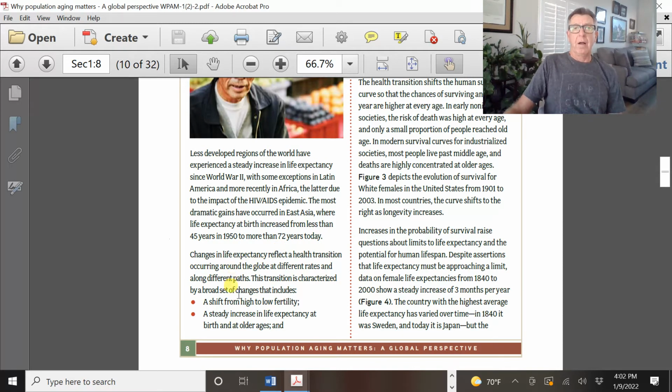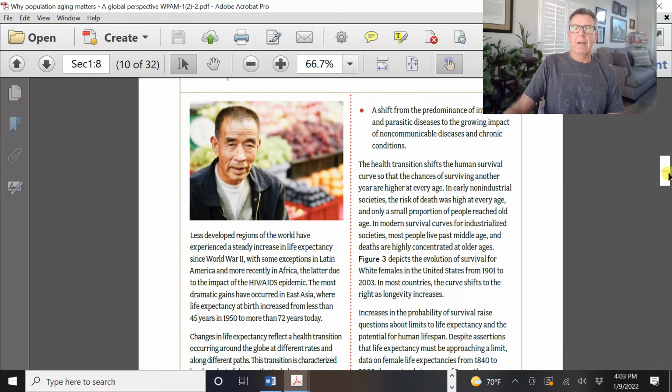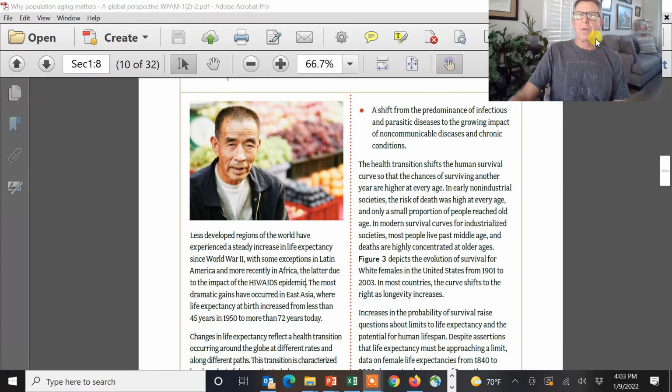For countries that do have extended life expectancies, there's been a shift to low fertility rates. What does that mean? You're not having kids. And there's the steady increase of life expectancy. The other shift we saw was away from infectious diseases and toward the growing impact of diseases like cancer and heart disease, which are non-communicable diseases. This talks about the health transition.